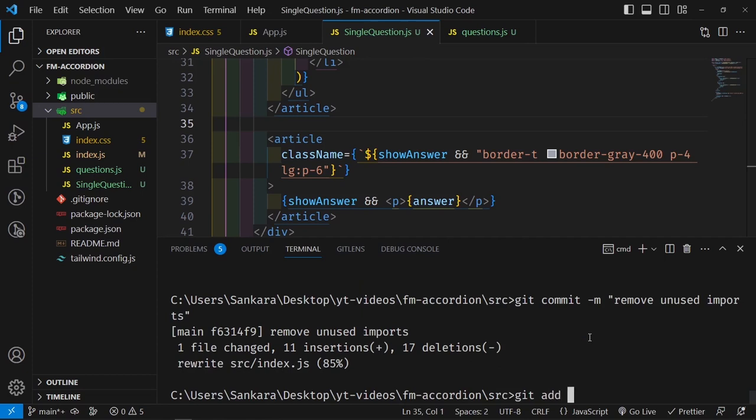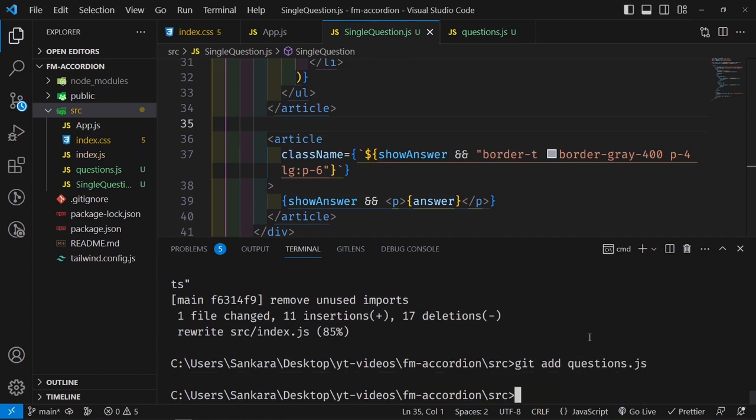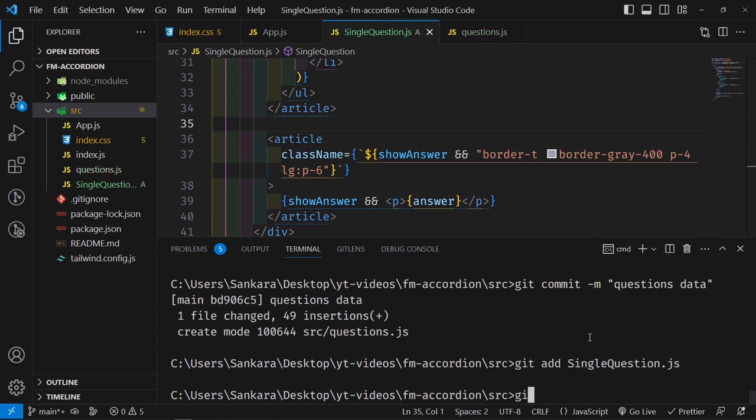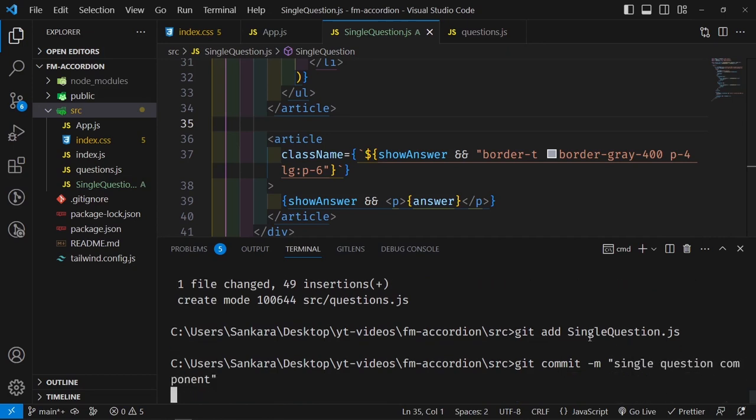and then git add questions.js and git commit, questions data, and then git add SingleQuestion.js and git commit, single question component.